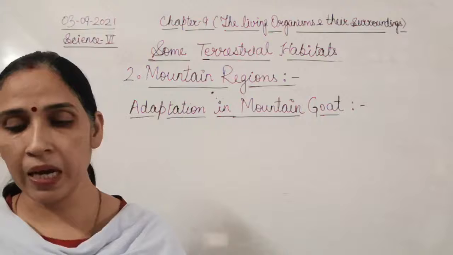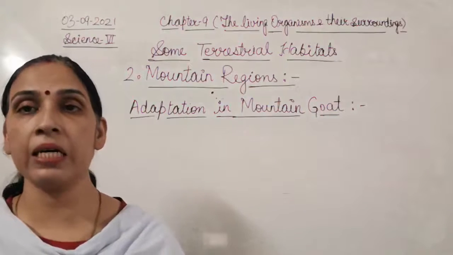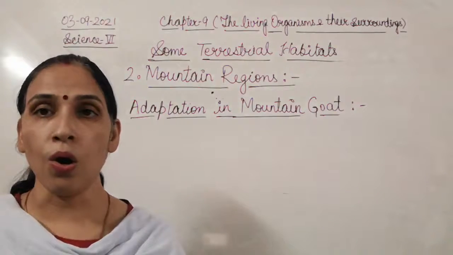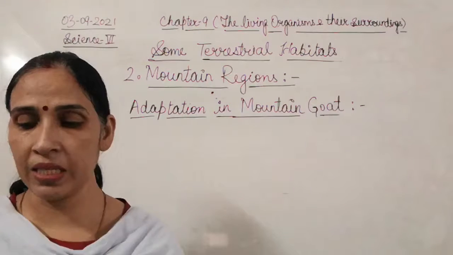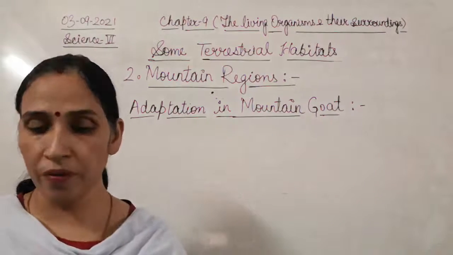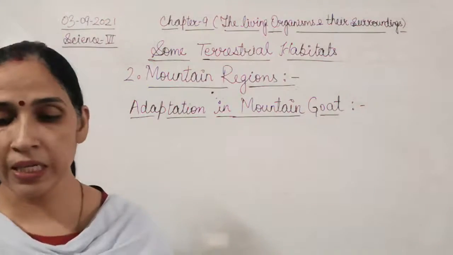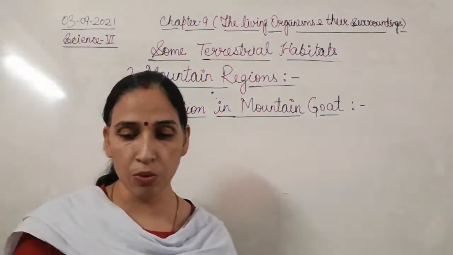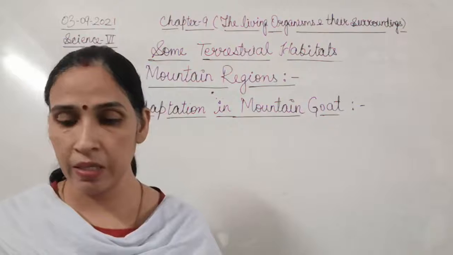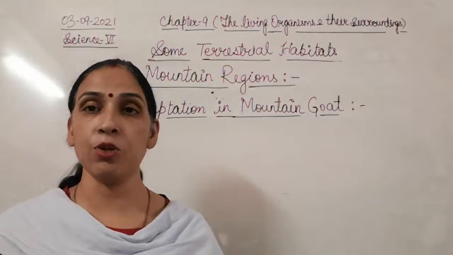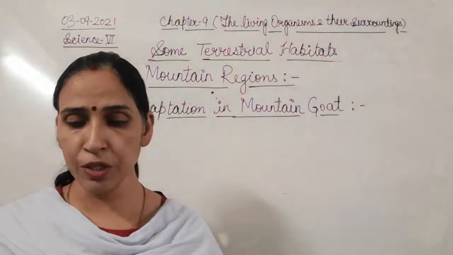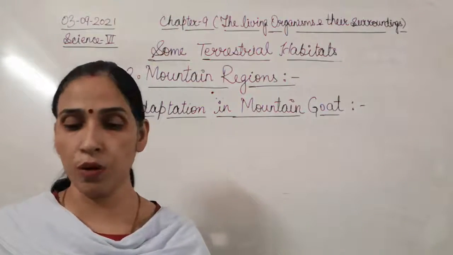Now the snow leopard has big feet to spread the weight on snow and prevent it from sinking into the soft snow. So these are the adaptations: the leopard has a rounded body and small ears to keep body surface area to a minimum, which reduces heat loss from their body.